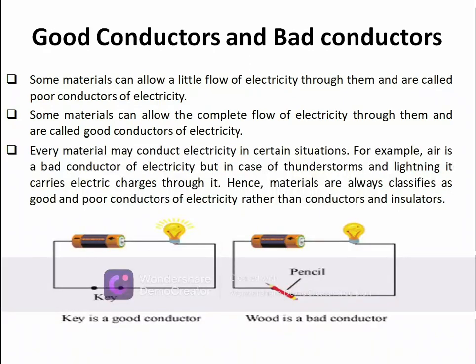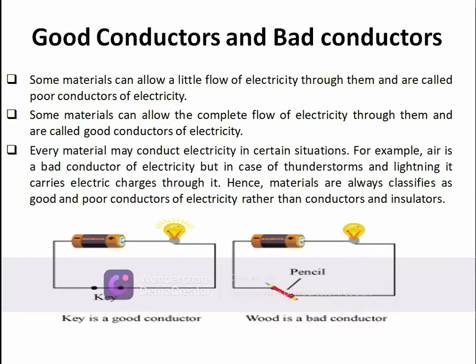For the sake of example, let's understand the example of air. In general cases, air is a bad conductor of electricity. Normally air doesn't conduct electricity and acts as an insulator. But just like everything else in nature, it has a limit. If the voltage rises beyond a certain limit, a phenomenon occurs which we term insulation breakdown, and the air starts conducting.